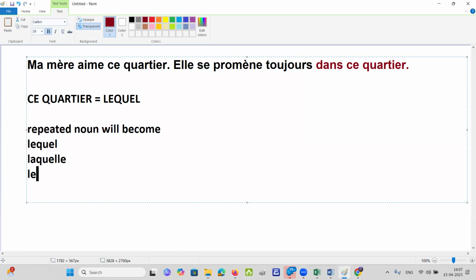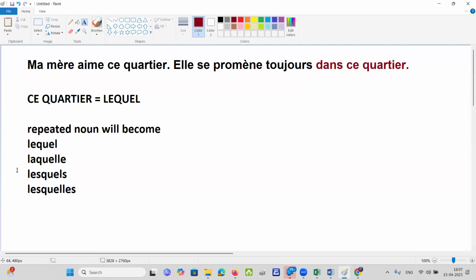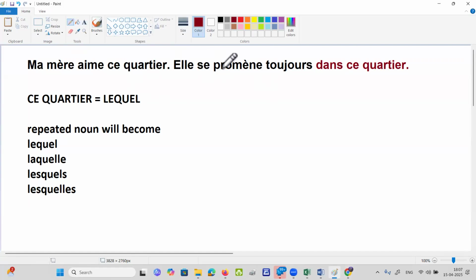Lequel, laquelle, and lesquelles. You have to decide what is the gender of the repetition, and what you're supposed to do is cut this and write it over here. Now, this is the basic question which we have done right now.